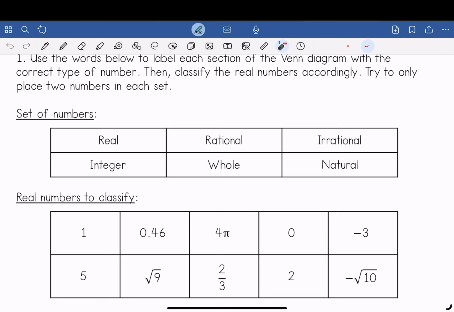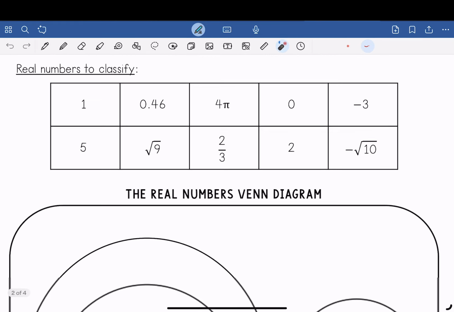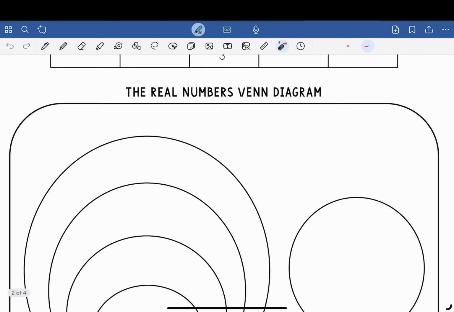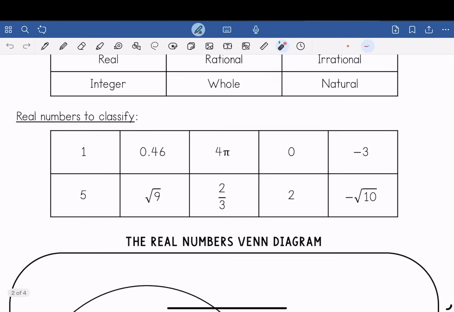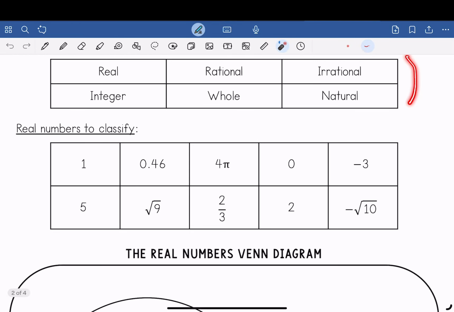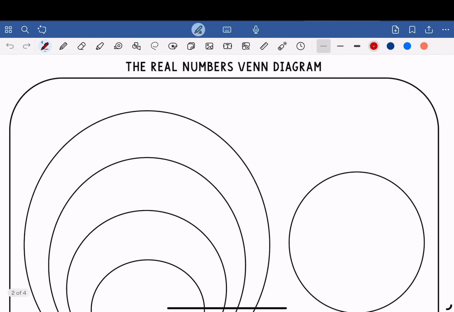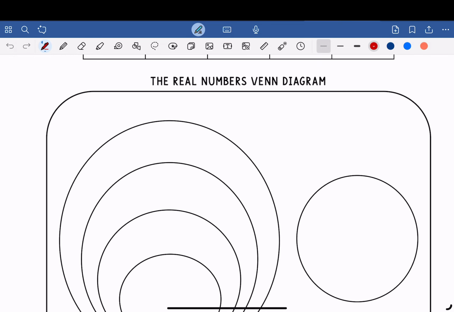Okay, so the set of numbers that we've covered are real, rational, irrational, integers, whole numbers, and natural numbers. And here are the numbers that we're going to try to classify and place in the Venn diagram below. But first, we're going to label, using these words, the categories in the Venn diagram. So, the real numbers Venn diagram, here we go.